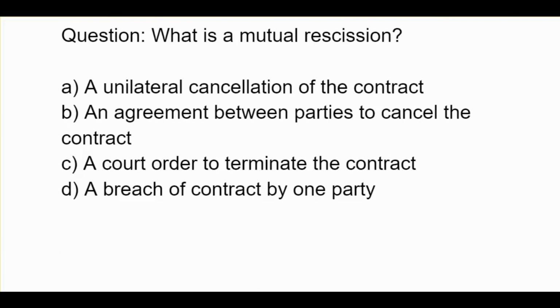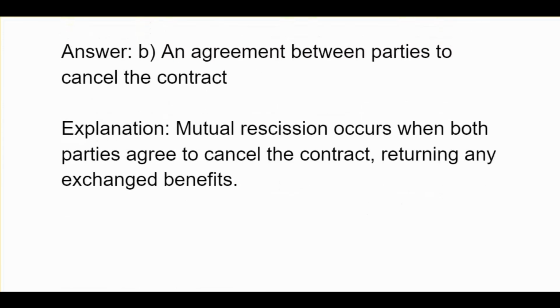What is a mutual rescission? A, unilateral cancellation of the contract. B, an agreement between parties to cancel the contract. C, a court order to terminate the contract. D, a breach of contract by one party. B, an agreement between parties to cancel the contract. Mutual rescission occurs when both parties agree to cancel the contract, returning any exchanged benefits.